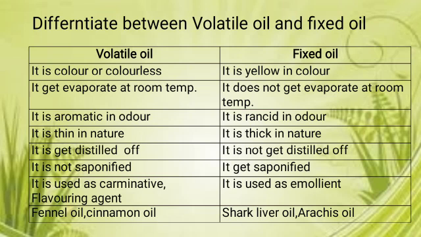Volatile oil gets distilled off. Fixed oil does not get distilled off. Volatile oil is not saponified. Fixed oil gets saponified. Volatile oil is used as a carminative while fixed oil is used as an emollient. And the last is examples: volatile oils are fennel oil and cinnamon oil, and fixed oils are shark liver oil and arachis oil. These are the different examples.